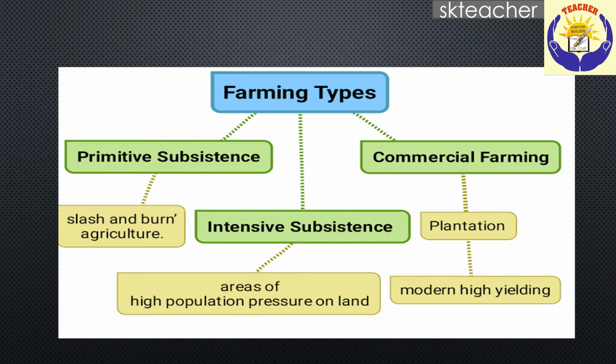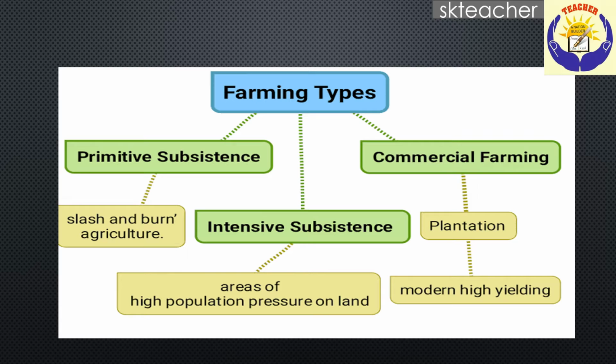Agriculture is an age-old economic activity in our country. Over these years, cultivation methods have changed significantly depending upon the characteristics of the physical environment, technological know-how, and socio-cultural practices. Farming varies from subsistence to commercial type. At present, in different parts of India, the following farming systems are practiced. Number 1, primitive subsistence farming. Number 2, intensive subsistence farming. Number 3, commercial farming. Under primitive subsistence farming, even today slash and burn agriculture is followed.